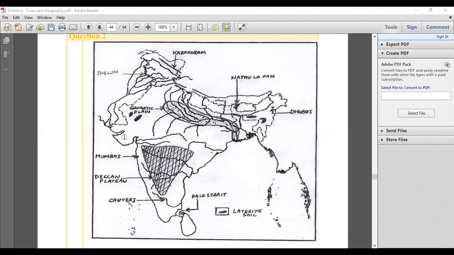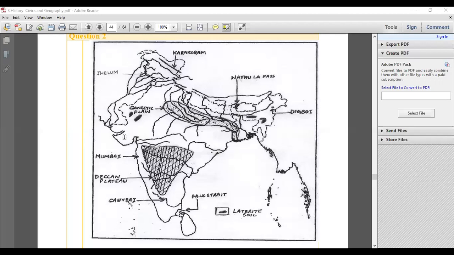In topo, how do we know if a particular place is on the right or left of the river? When it comes to a river, first and foremost, identify the spot heights. Suppose your spot heights are here, let's say 243, 230, 230, 229 like that. So the decreasing spot heights are there from northeast to southwest, so the river is flowing in this direction.